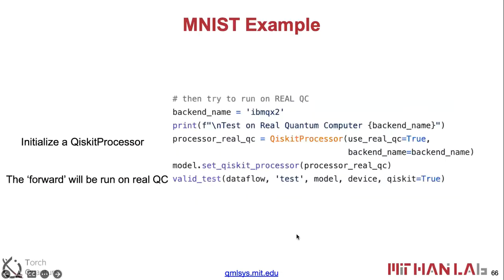And also here we have the Qiskit processor, which helps us to run the whole model on the real machine. So here we just need to initialize a Qiskit processor, specifying to use the real quantum machine as true. And the backend name is the Yorktown machine, which is also called IBMQ X2, which is retired now, unfortunately. And in the repo we changed to Quito, so hopefully it lasts longer. Then we can set the Qiskit processor to the model we just constructed, and during the forward pass we can run that on the real machine.